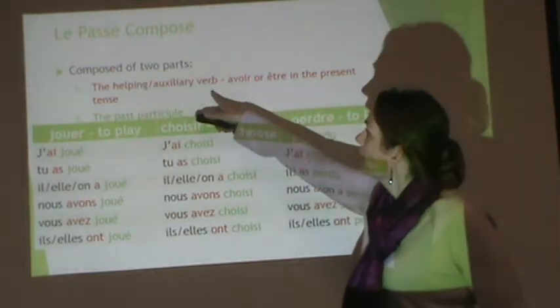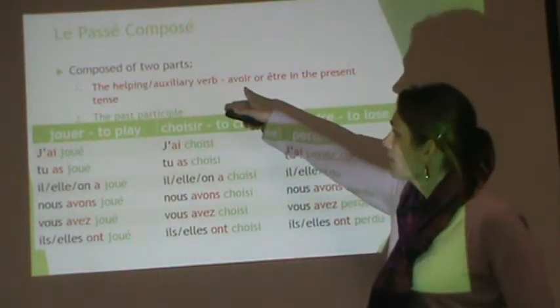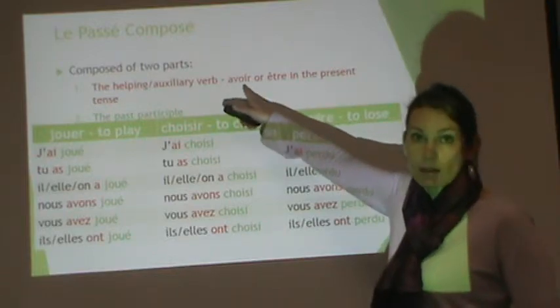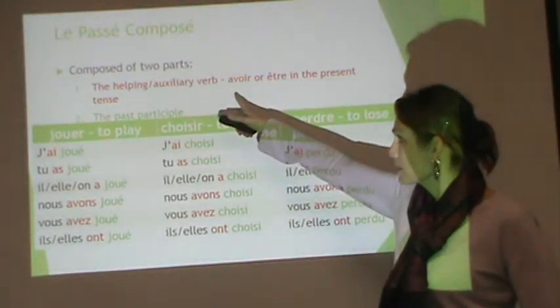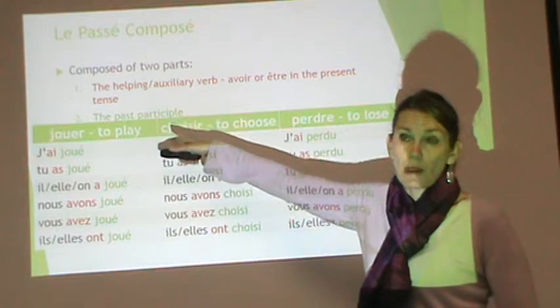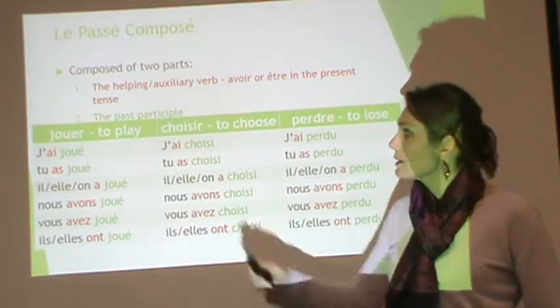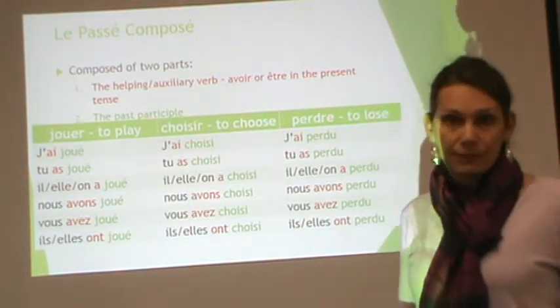So, in red, I have your auxiliary verb. In this case, avoir. We're just focusing on avoir for this lesson. In green, you have your past participle. So this is how your passé composé will look.